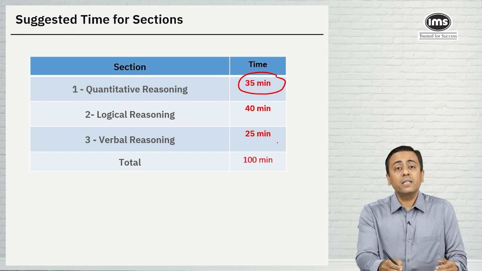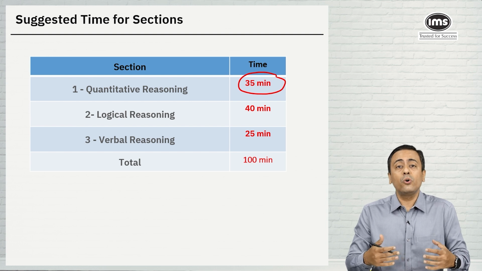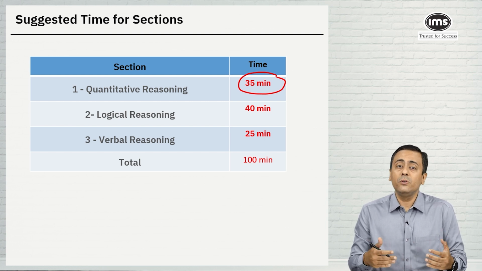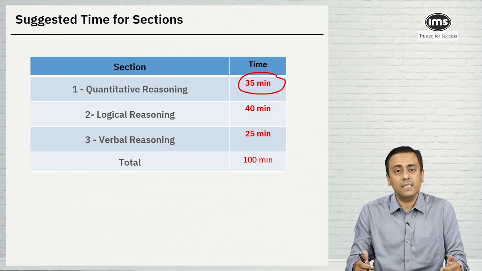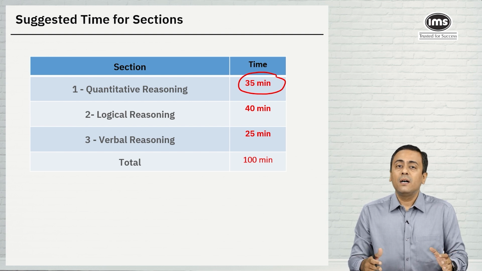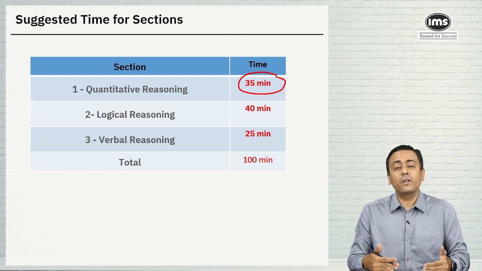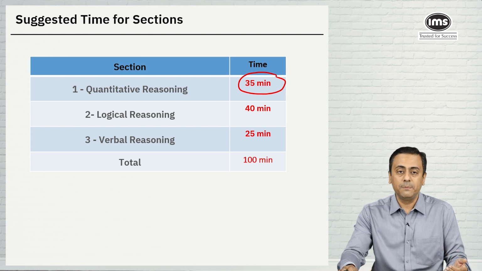Then for the logical reasoning section, which is the scoring section for the majority of students, you can spend around 40 to 45 minutes. And for verbal reasoning, a time limit of around 25 minutes is good enough. So that is how you should bifurcate all your 100 minutes.